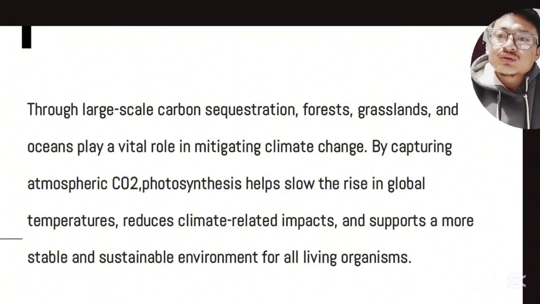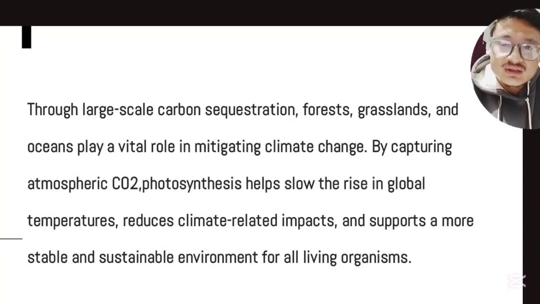Through large-scale carbon sequestration, forests, grasslands, and oceans play a vital role in mitigating climate change. By capturing the atmospheric carbon dioxide, photosynthesis helps slow the rise in global temperature, so it reduces climate related impacts and supports a more stable and sustainable environment for all living organisms.